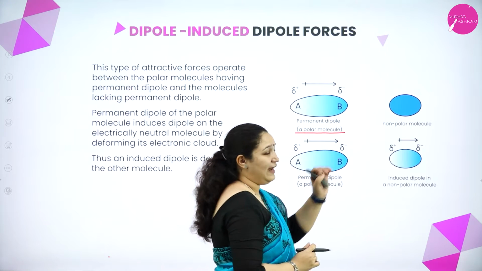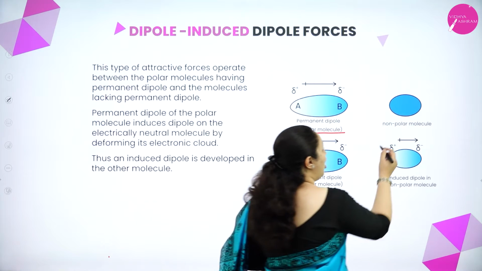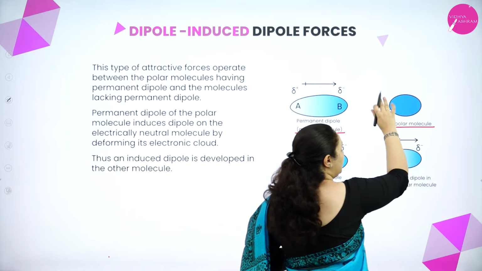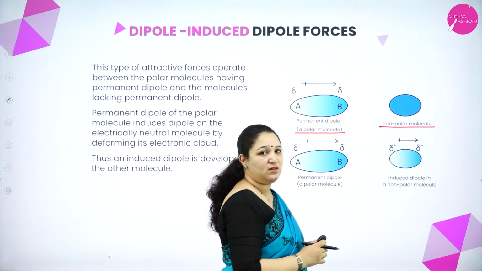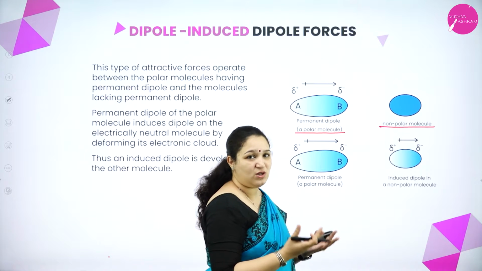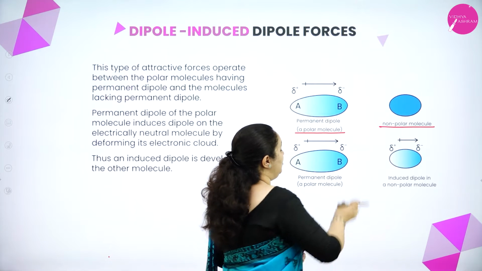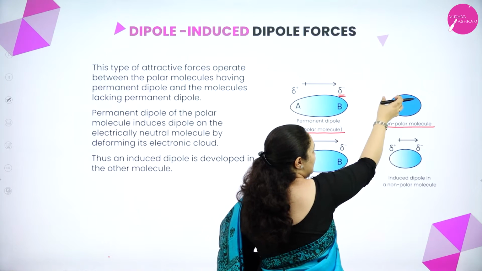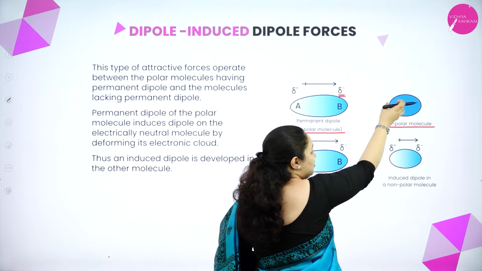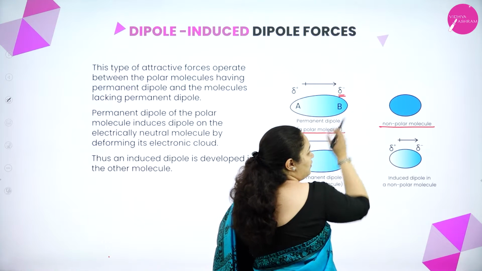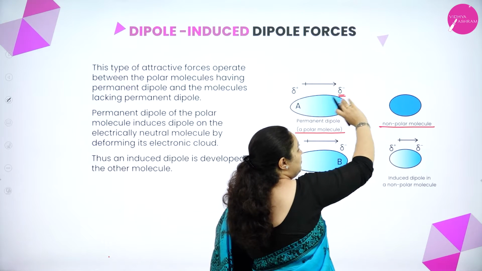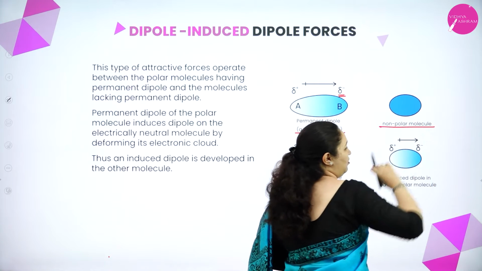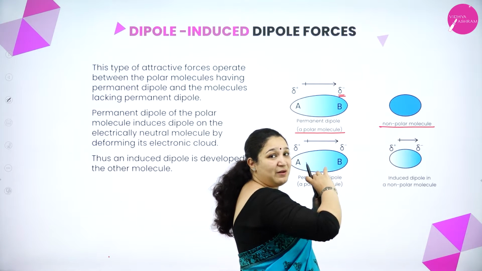Next to that, the neighboring molecule is a non-polar molecule, that means the distribution of electrons is symmetrical. Now this negative end is over here. It pulls the positive end of this molecule towards its side, or it will push the electrons away, or repel the electrons.